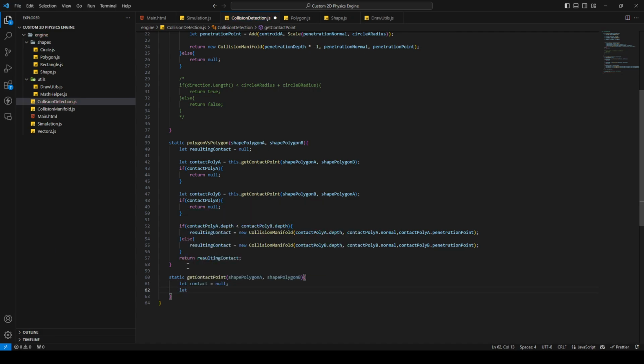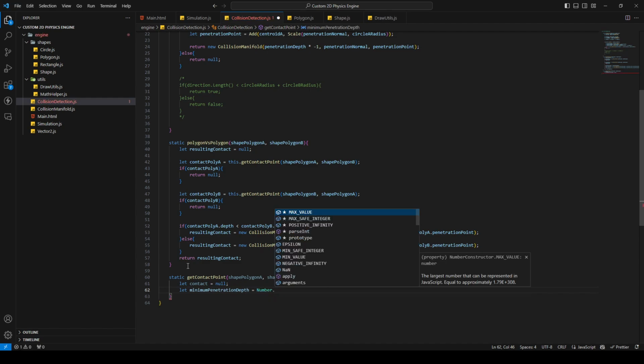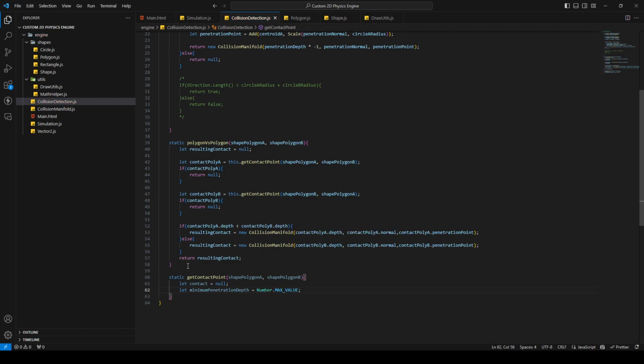Then we will say the start minimum penetration, that is Number.MAX_VALUE. So it's basically the max value of a number in JavaScript. There are equal possibilities in C#, Java, and also in C++. So you can use these methods there.